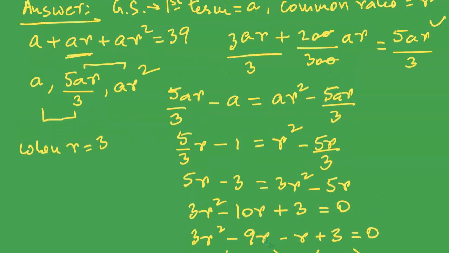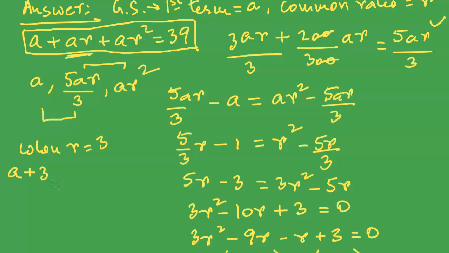The equation that we will be taking is this one. When R is equal to 3, A remains as it is because we do not know the value of A. A times R is 3A plus AR squared.